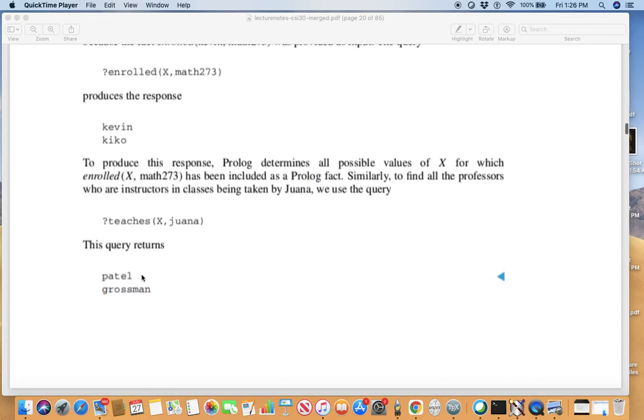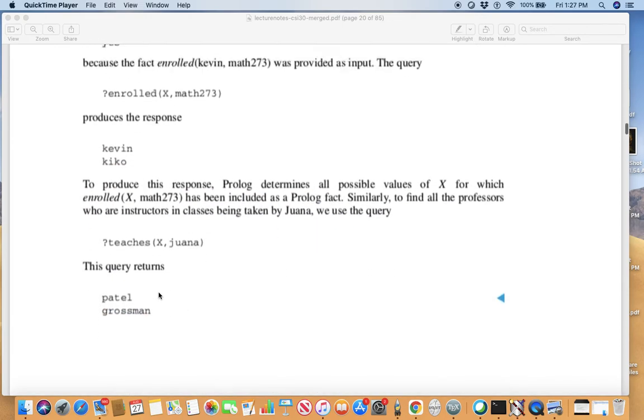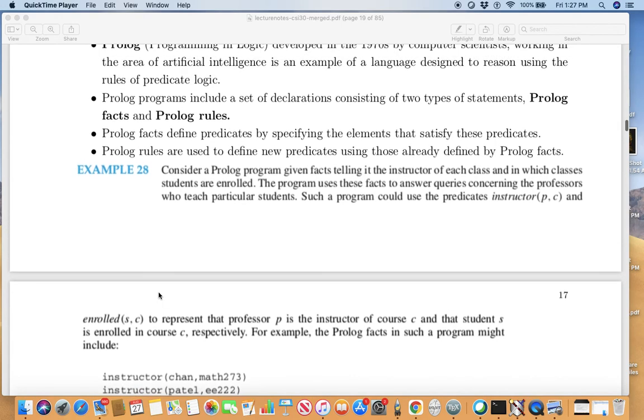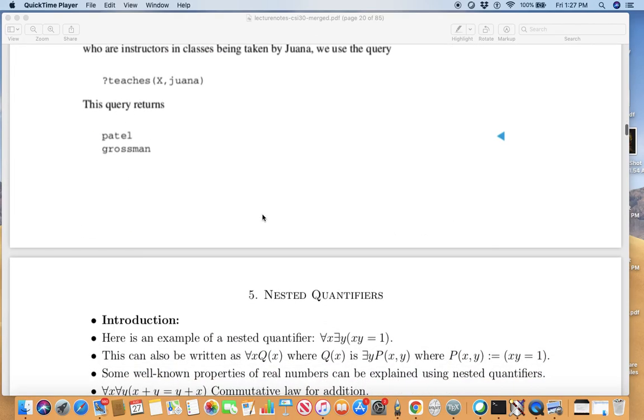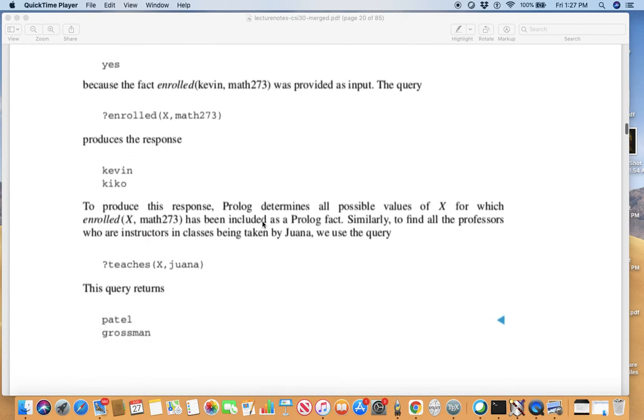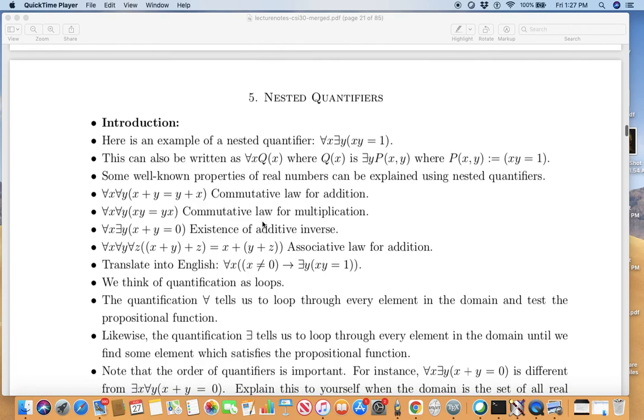So you should get Patel and Grossman. Alright, so this is an example of a Prolog program, that is, programming in logic. This completes lesson 4. The next video will start with lesson 5.